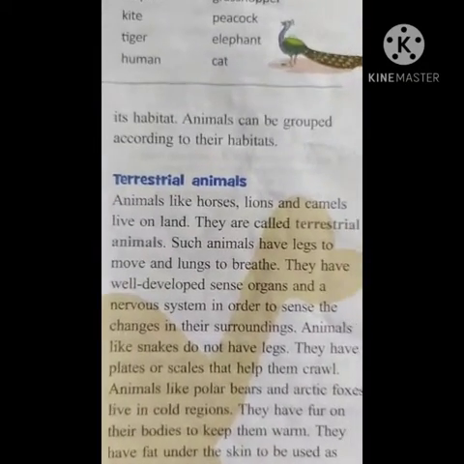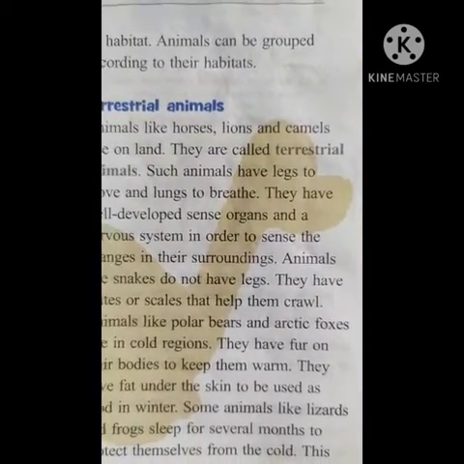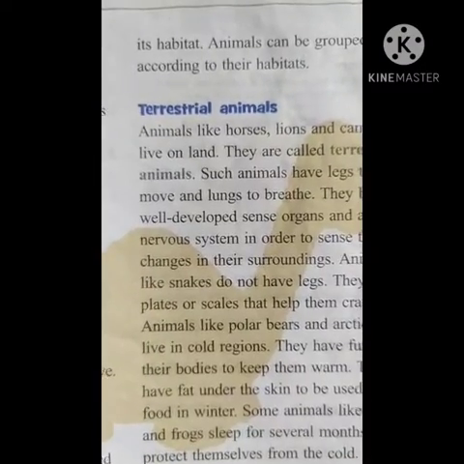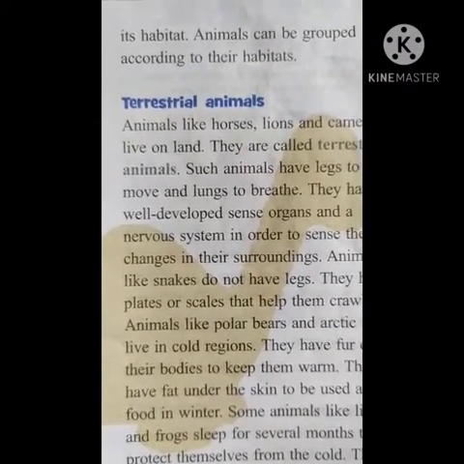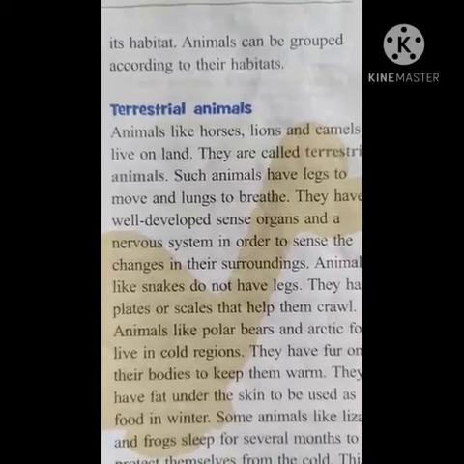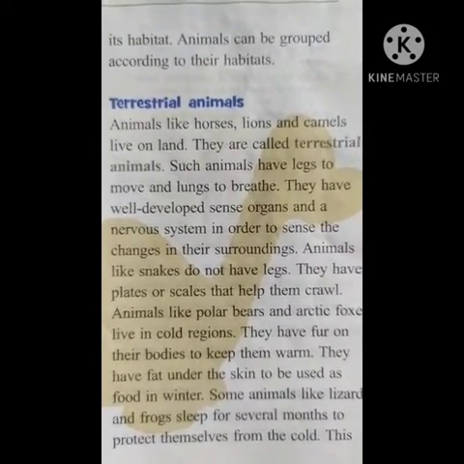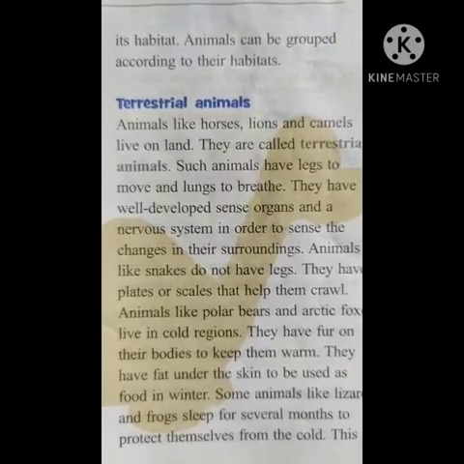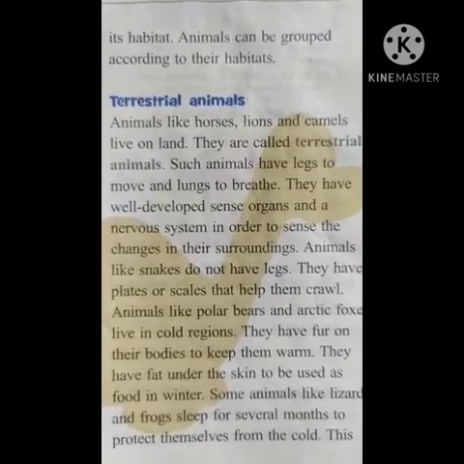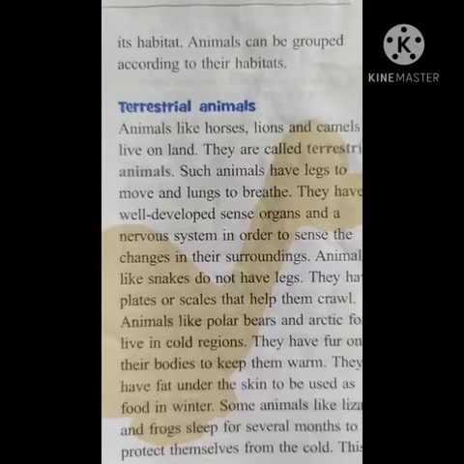Okay, children. So till here we will complete today, and then we will see the next part in the next class. Animals like horses, lions and camels live on land. They are called terrestrial animals. So what are called terrestrial animals? The animals which live on land.